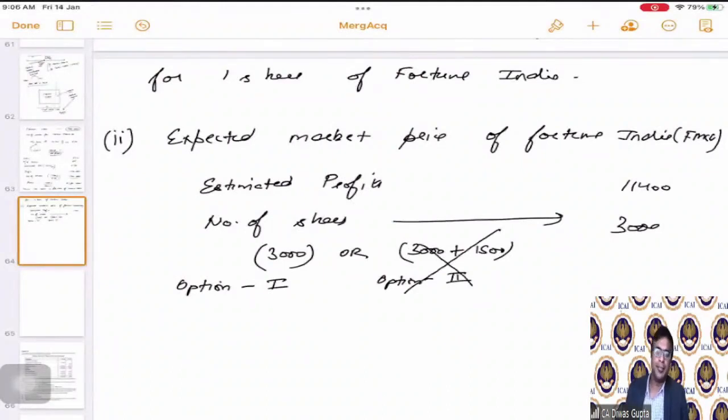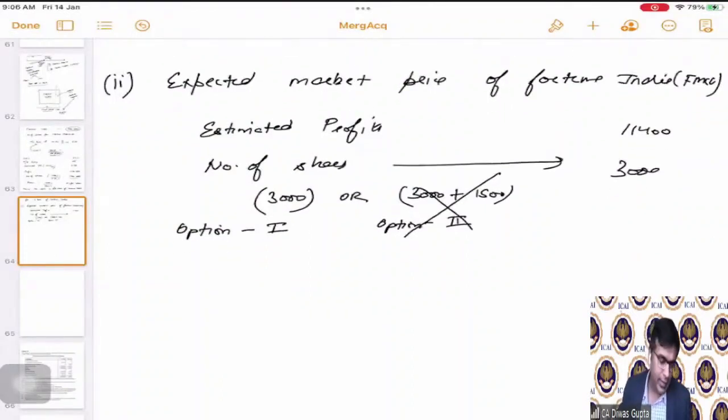Option 2, we are not going to take, because the shares are issued by a separate company and are issued to the shareholders. So Fortune India has nothing to do with it. Fortune India, the FMCG company, has still issued the same number of equity shares, 3,000 only. Its issued capital is not going to increase, correct?